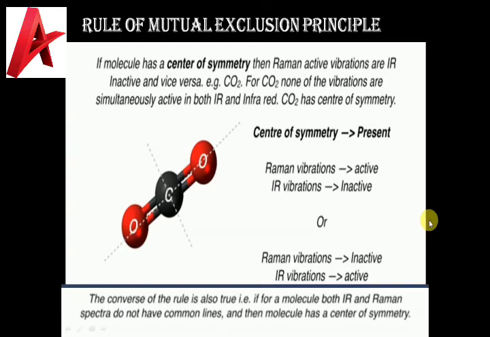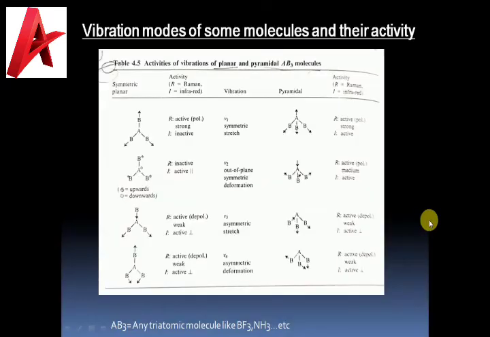Then we will consider the vibrational modes of some molecules and their activity. Here I have taken simple planar and pyramidal AB3 molecules in general, where R represents Raman and I represents infrared.